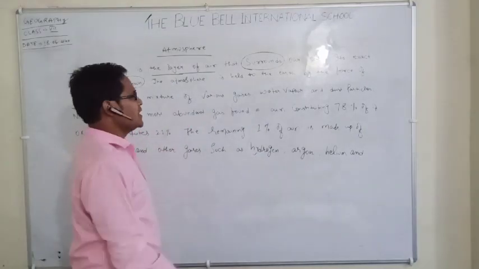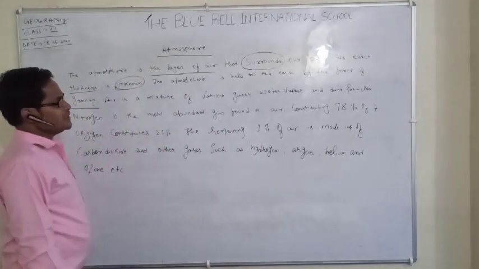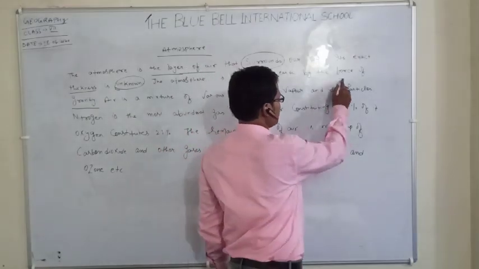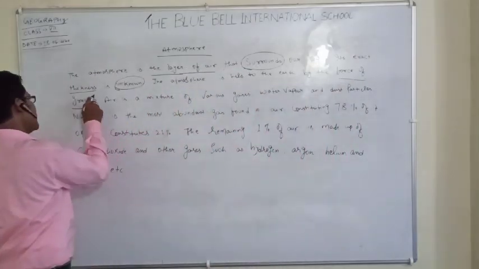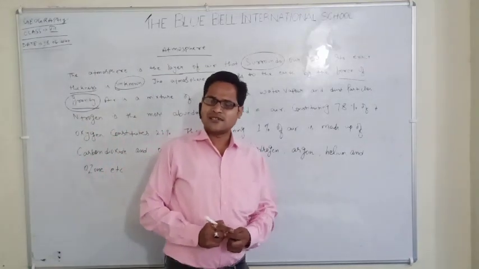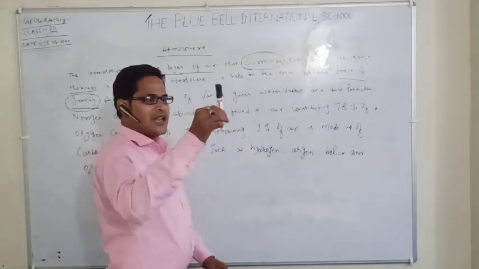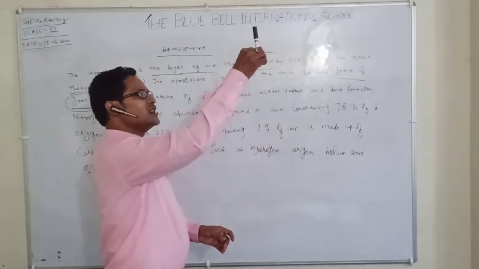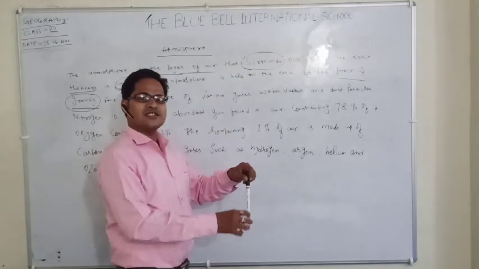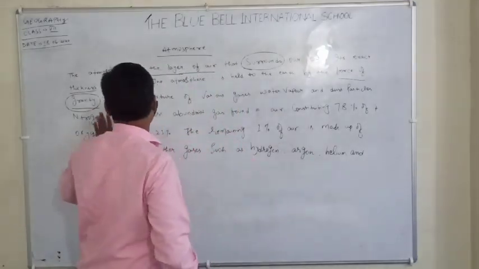So here is one question: by what force is the atmosphere held on the earth? The atmosphere is held on the earth by the force of gravity. Do you know what gravity is? Gravity means to attract ourselves. Suppose this is a marker. You all are seeing, we throw the marker up and it comes down. So gravity is just inside the earth, which attracts us. That is known as gravity.